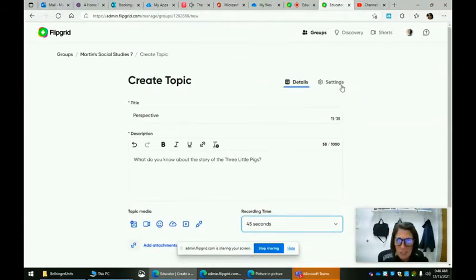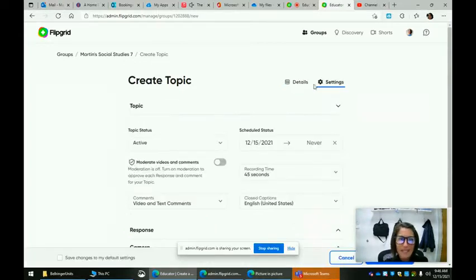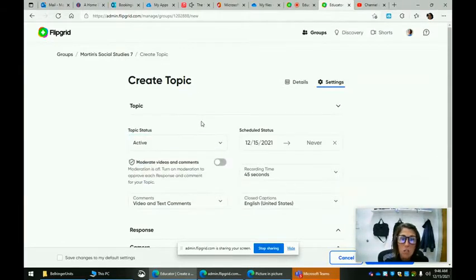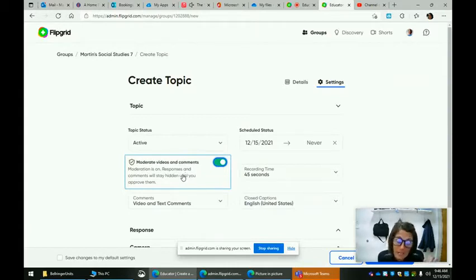And we're just going to take a look at the settings here. In the settings, we can make sure that the topic is active so everyone can see it, view only, or hidden. You can schedule it as well. And the moderate videos and comments, I always toggle on. So moderation is on, responses and comments will stay hidden until you approve them. So you really need to let the students know that they won't be able to see their video pop up until you've looked at it, listened, and allowed it to be active.